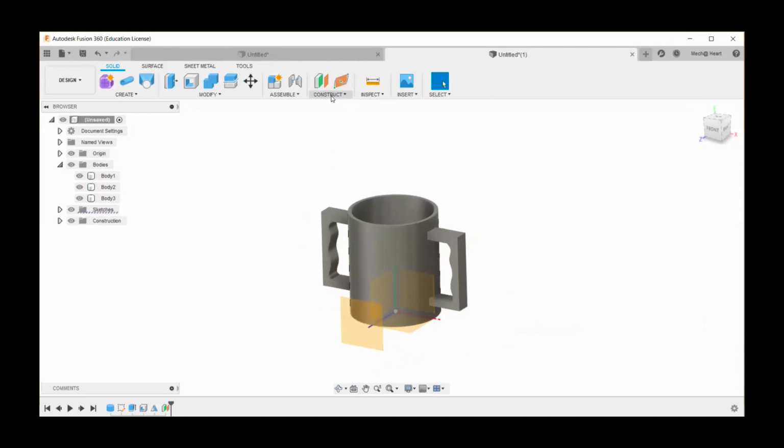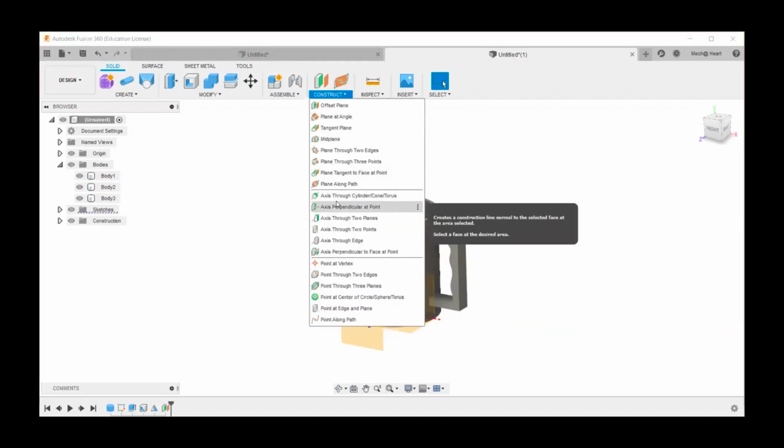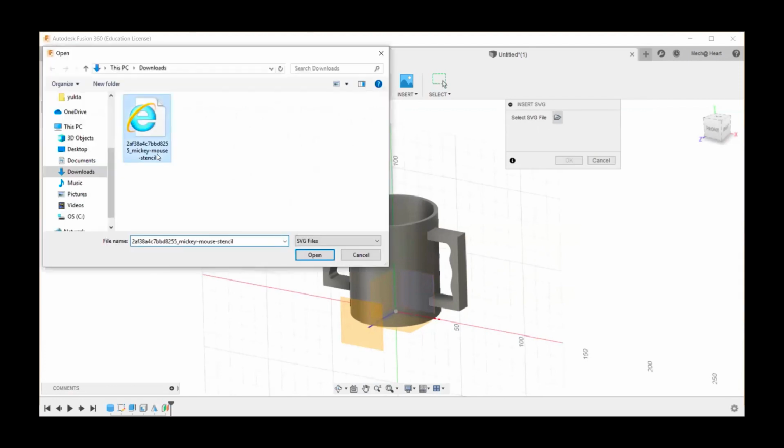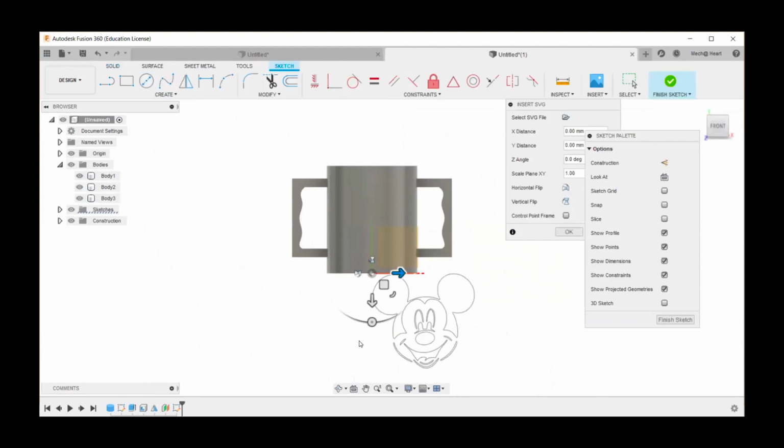When do we go for construction? The thing is, when we do not have the planes that are required. Till now we were lucky that all the planes where we wanted to sketch were available. Now when they're not available, you need to choose this option. So I have this offset plane. What I'm going to do is insert a Mickey Mouse SVG file onto this plane, right?